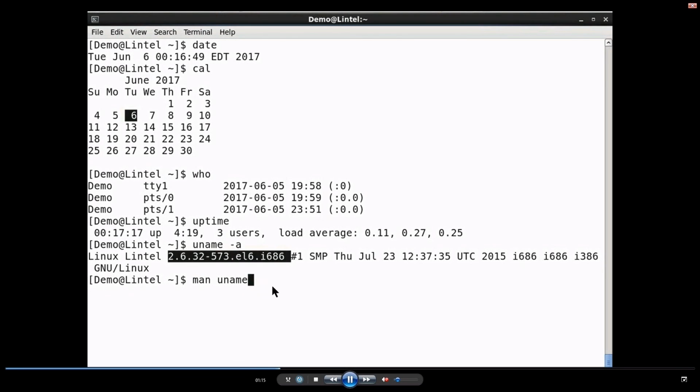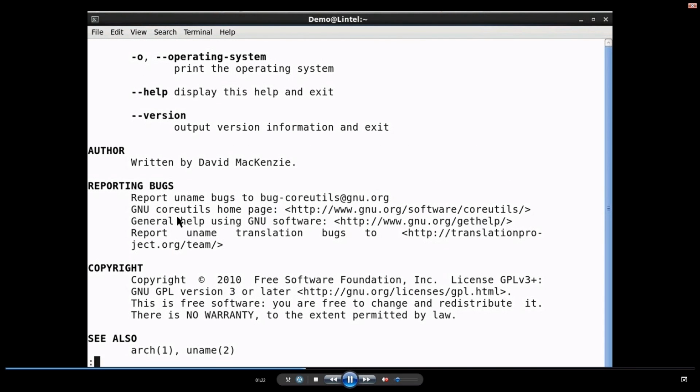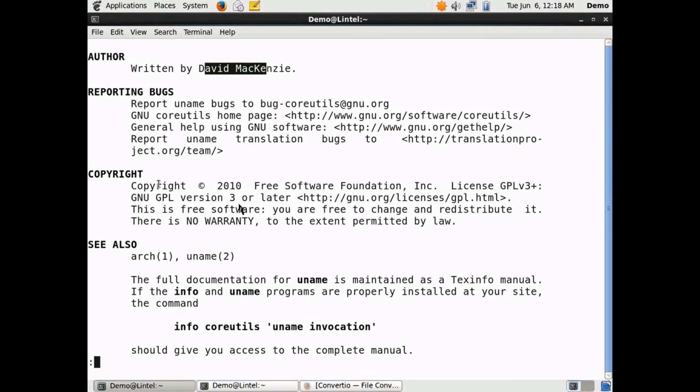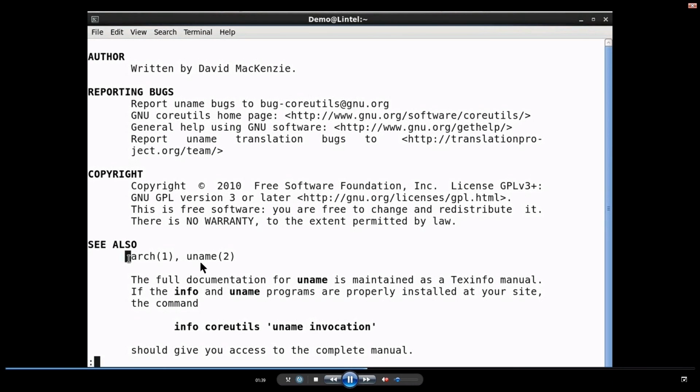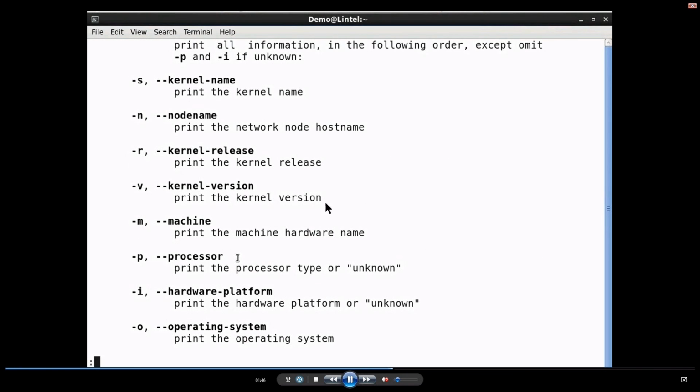Man uname will display the help of uname, that is the manual of uname command. You can see this is the manual. We can scroll down. Who is the author of the manual? If there are bugs, you can report those bugs. What are the copyrights? It is GNU GPL license version 3 and few other commands related to manual, they are also listed over here. For example, uname command is similar to arch command. These are the options of the commands.